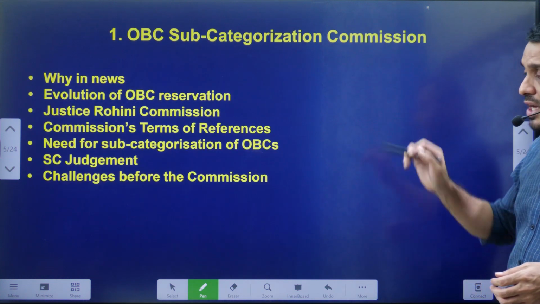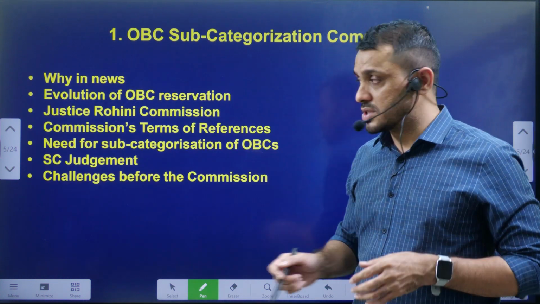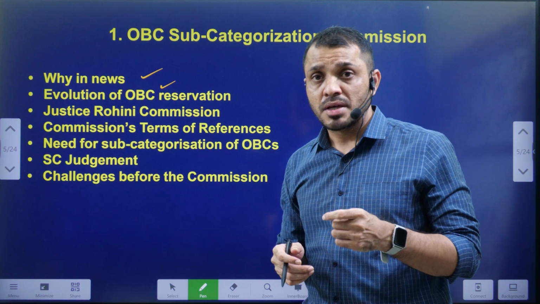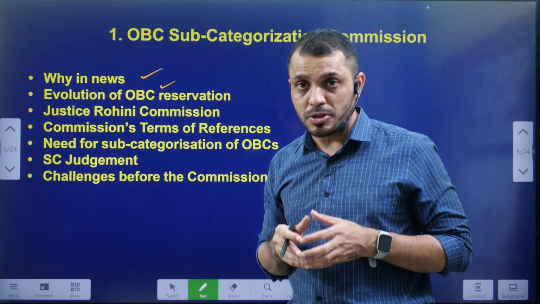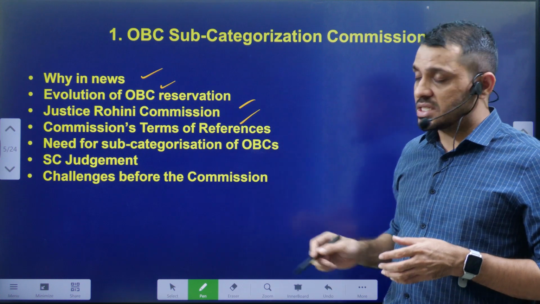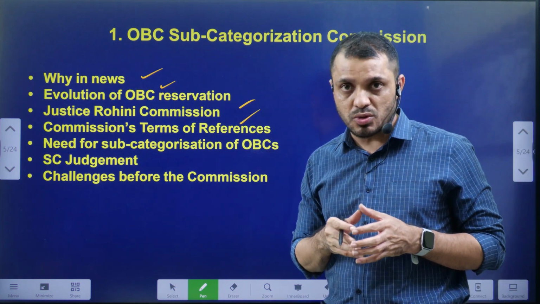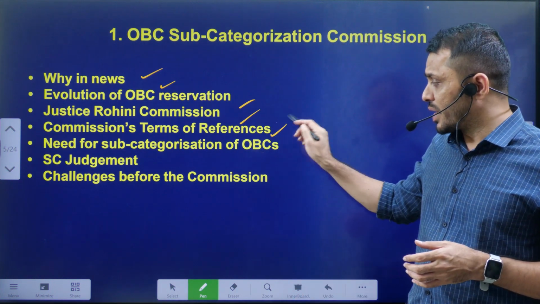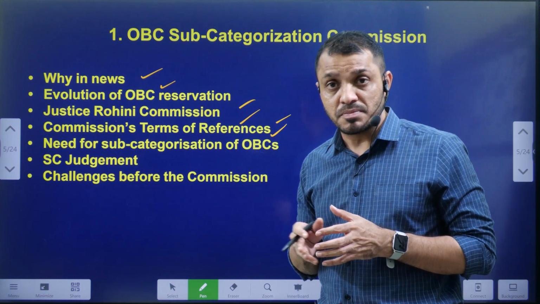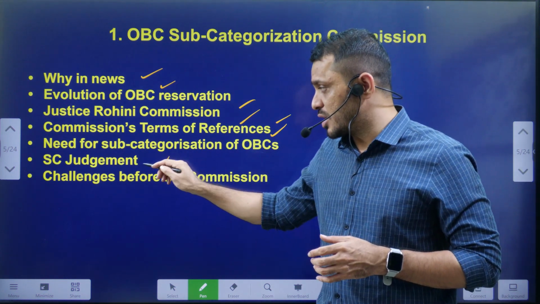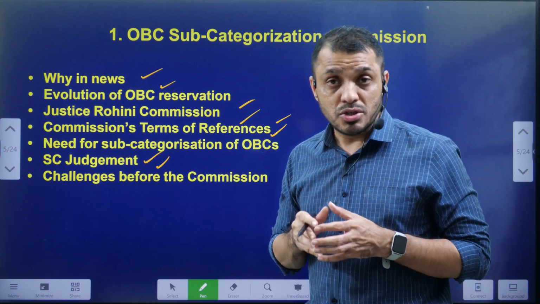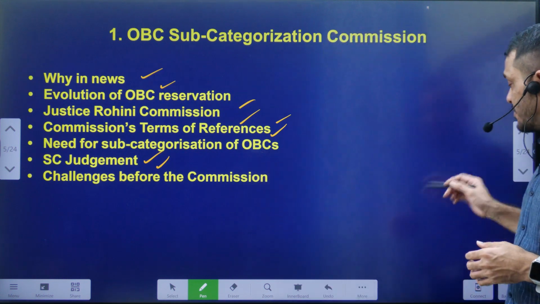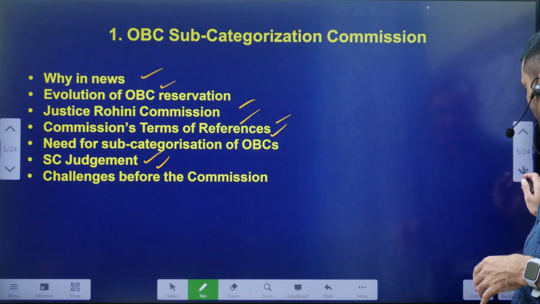Now in this video, we are going to discuss first why it is in the news. Then we'll discuss how OBC reservations evolved in India, such as the Mandal Commission and the Kaka Kalelkar Commission. Then we'll discuss the Justice Rohini Commission and its composition, who are the members present in the Justice Rohini Commission. Then why people are demanding sub-categorization and what the challenges in this process are. And we will also check the Supreme Court judgments related to this issue. So these are the things we are going to discuss in this video.